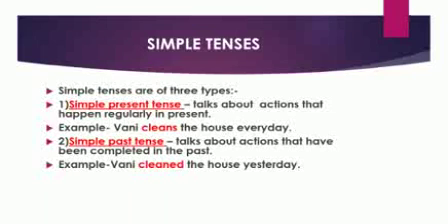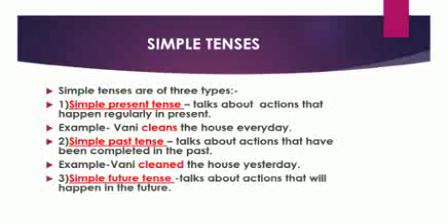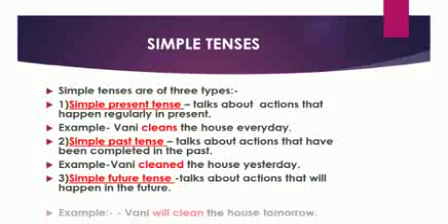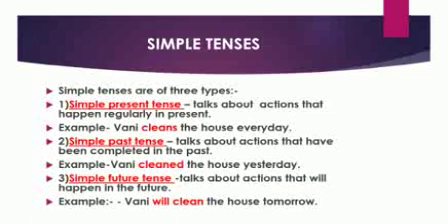Okay. Now the third type is simple future tense. Simple future tense talks about actions that will happen in the future, means those actions which are going to happen. For example, Vani will clean the house tomorrow. So children, see with the tenses, it has been changed: every day, yesterday and tomorrow. So cleans, cleaned, will clean.